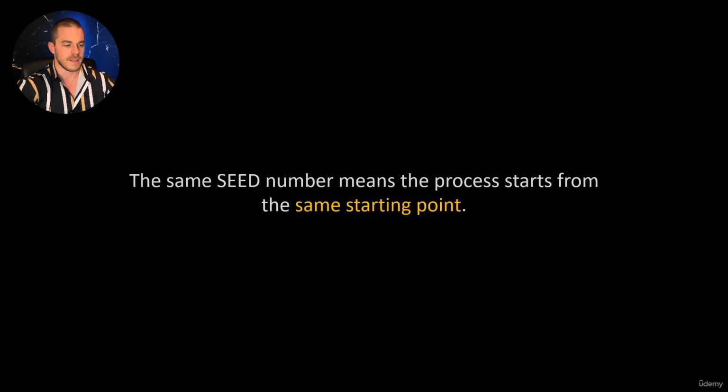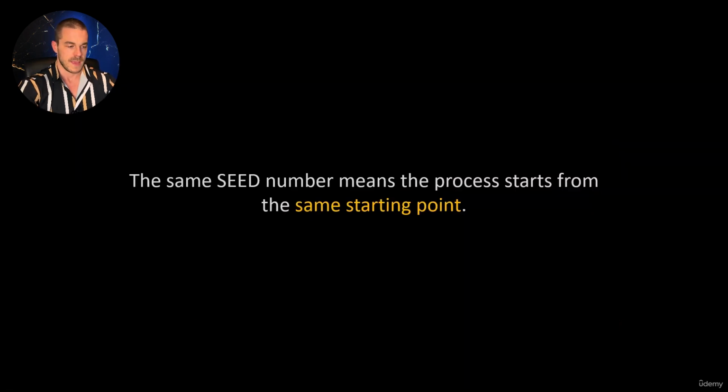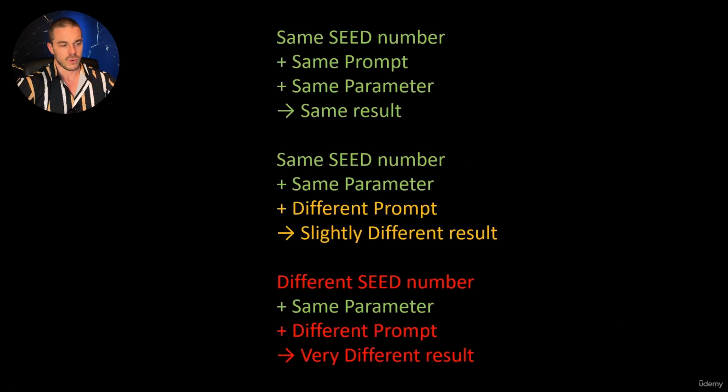It sounds maybe a little bit complicated now, but you will see during the course that the application of that concept is super simple. Just keep in mind that the same seed number means that the process starts from the same starting point. So when we use the same seed number, we would basically start with the same random noise at the beginning of this generation process.